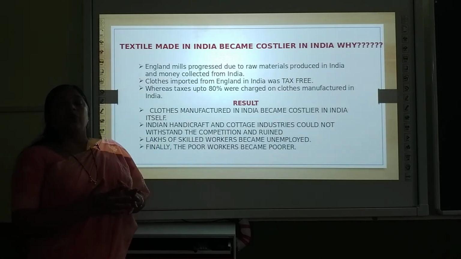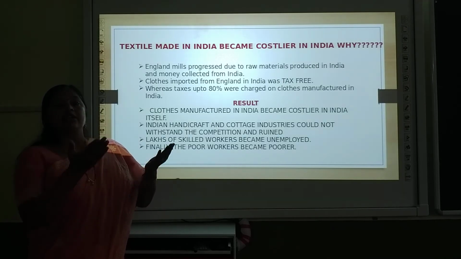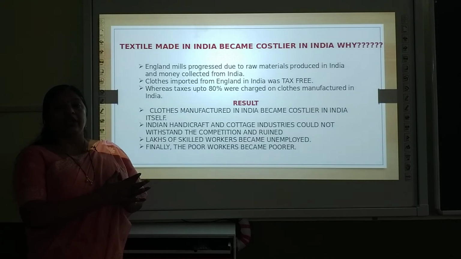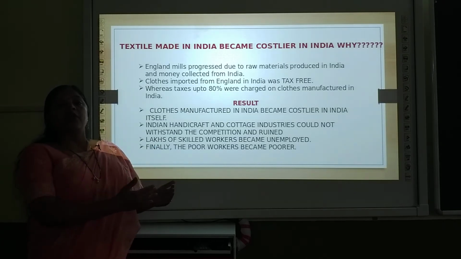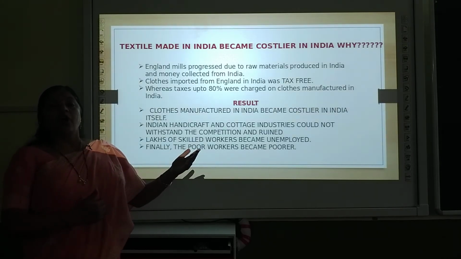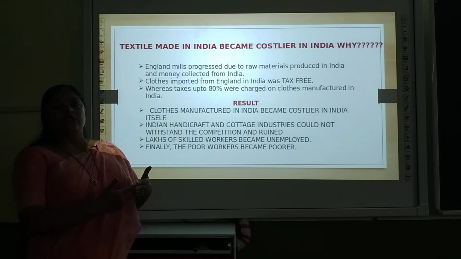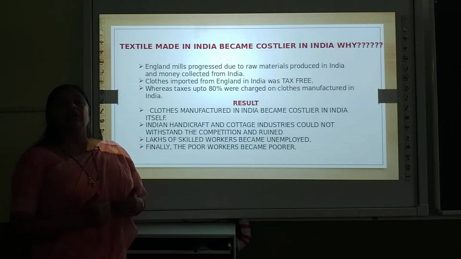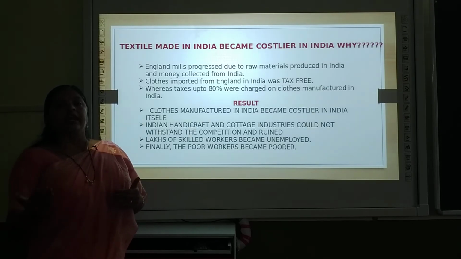So in the market, if we go to purchase anything, what we see? That we see that the product should be cheap as well as of good quality. So here what happened? The foreign products were cheap and Indian products were costly. Why? Because the foreign products were tax free. No tax was there. So it was sold in the market at a cheaper rate, वो सस्ते में बिकते थे. And our Indian products was charging 80% tax. The Britishers made the rule that 80% tax will be charged on the Indian products. So our products became costly. तो हमारे ही products जो हमारे ही country में बने थे, that became very costly in India itself.